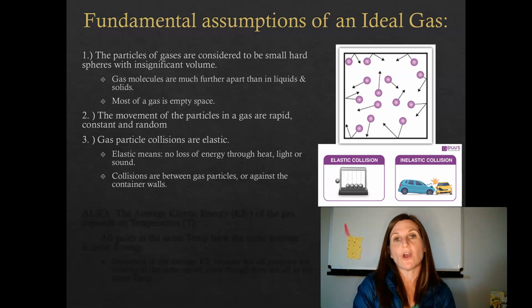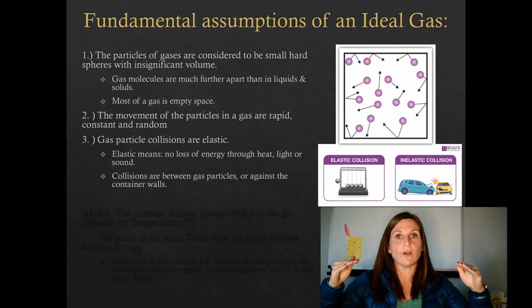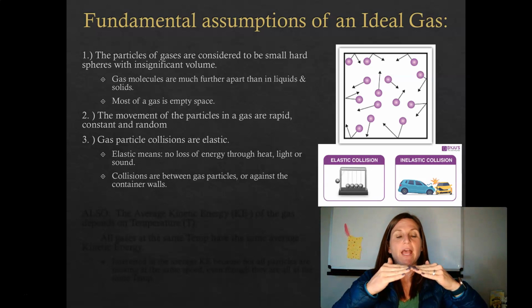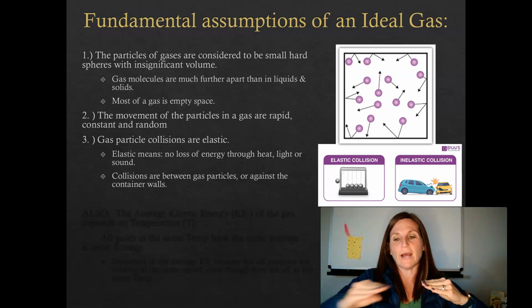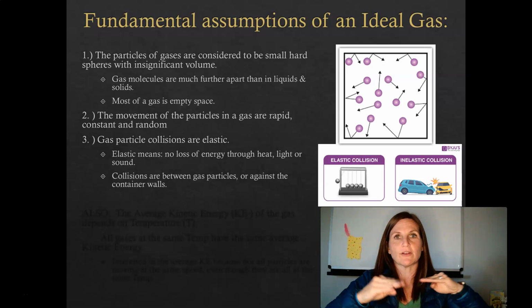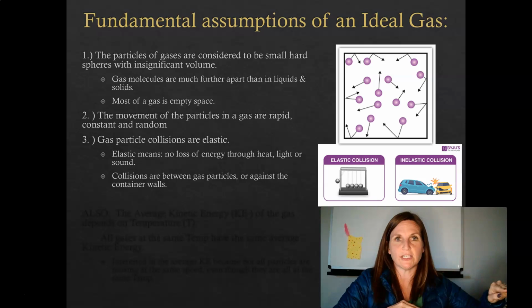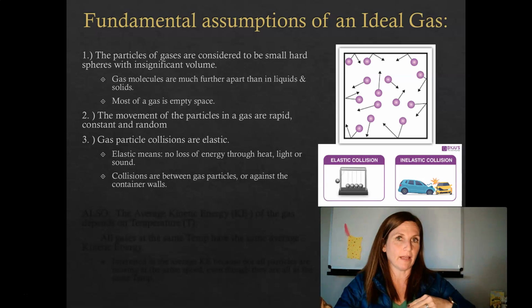Car makers try to make their collisions perfectly inelastic, not elastic. What that means is that when two cars run into each other, they want the collision to end there. They don't want those cars bouncing off and sliding into other cars, hitting light posts, crashing into buildings, causing car pileups.